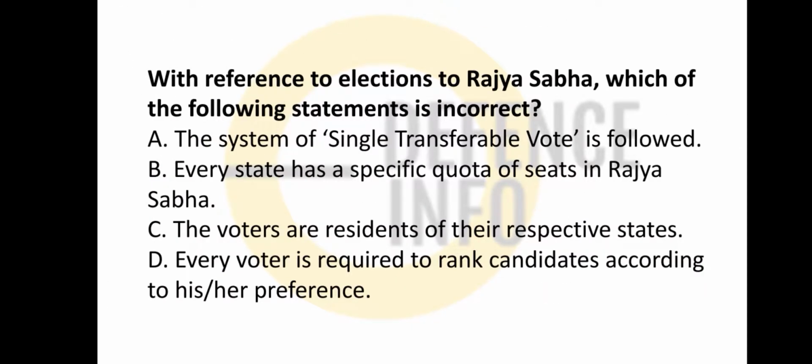Option B is correct. With reference to election to the Rajya Sabha, which one of the following statements is incorrect? Say friends, in Rajya Sabha election, the single transferable vote is used. Every state has a specific quota of seats in the Rajya Sabha. Yes. Voters are residents of their respective states. Every voter is required to rank candidates according to their preference. Friends, the option C is correct.